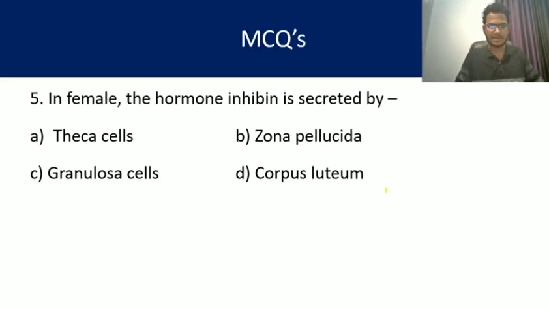Question number 5. In female, the hormone inhibin is secreted by. So in case of female, inhibin hormone is secreted from which part? Theca cells, zona pellucida, granulosa cells, or corpus luteum? The answer is corpus luteum. It produces progesterone as well as inhibin. So the answer is D.